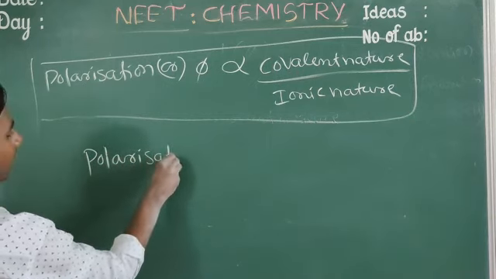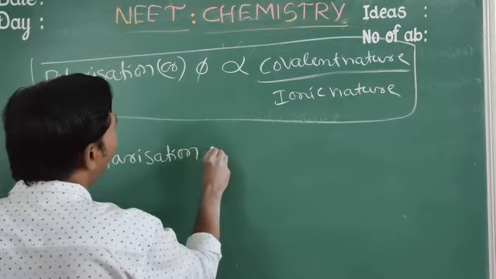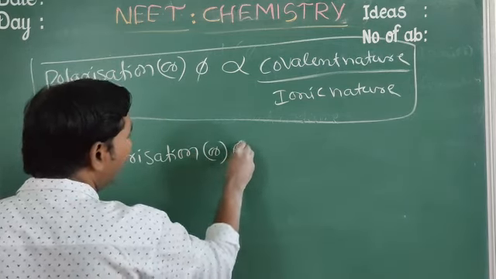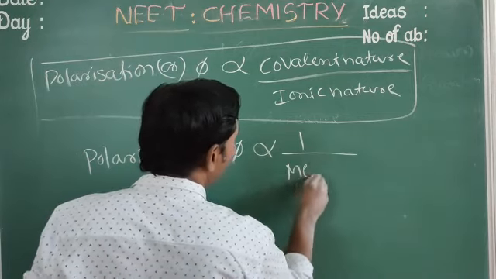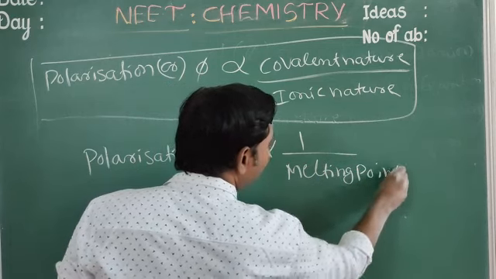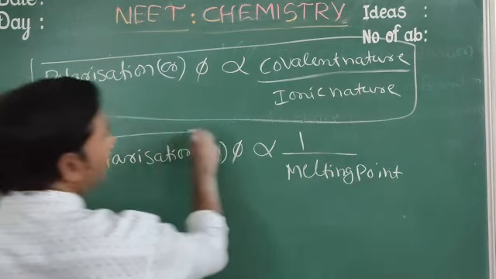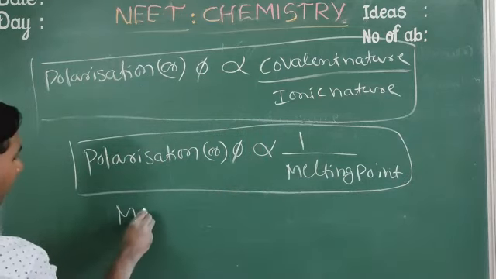Next, a small concept: polarization or ionic potential pi is inversely proportional to melting point. What is the reason?